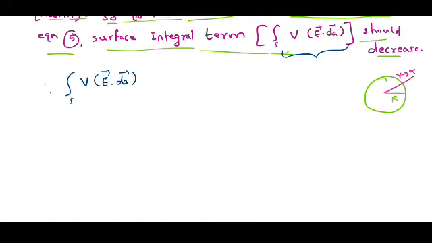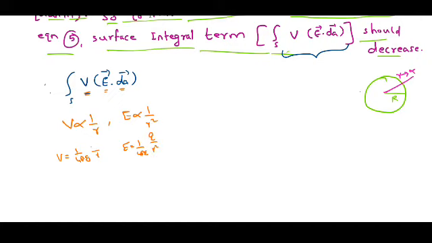This term contains electric potential, electric field, and surface area. When the electric potential due to a charge distribution is proportional to 1 by R, the electric field is proportional to 1 by R square, because you know the expression for the electric potential and the electric field. Potential for a single charge is given by 1 by 4 pi epsilon 0 q by R. The field will be equal to 1 by 4 pi epsilon 0 q divided by R square.